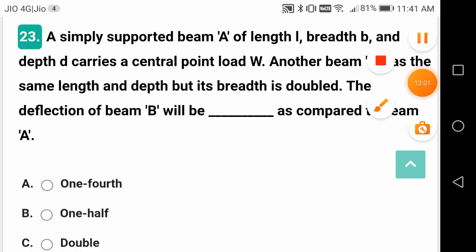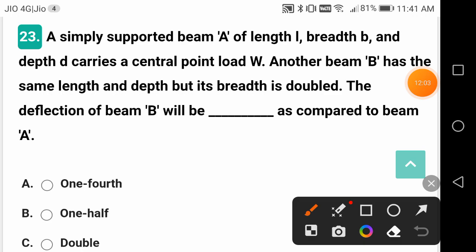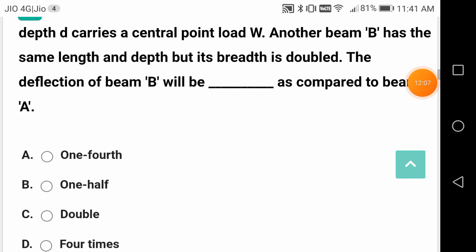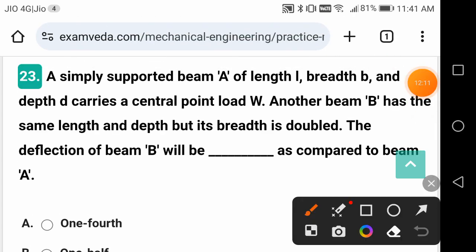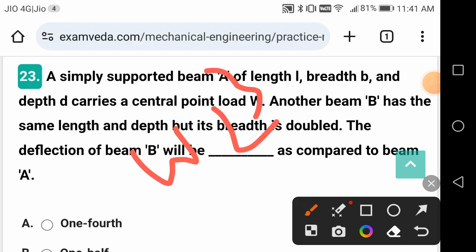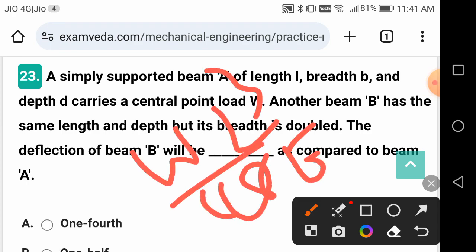Okay, so what is the formula for deflection? WL cube by 48 EI is the central deflection. So by taking all those, you have to substitute EI.